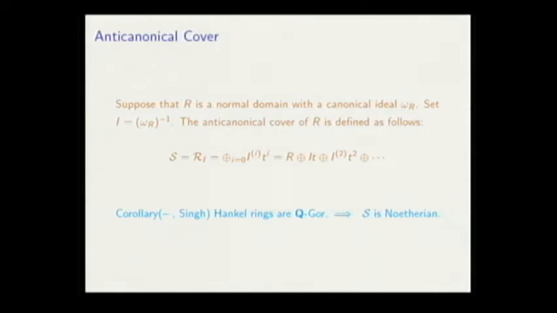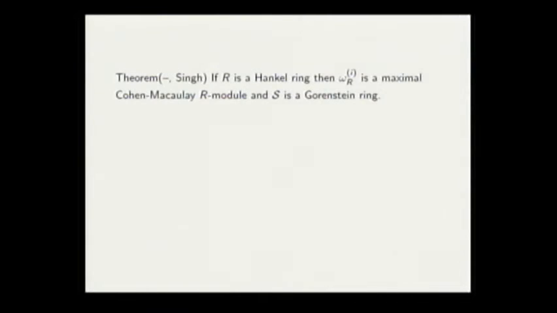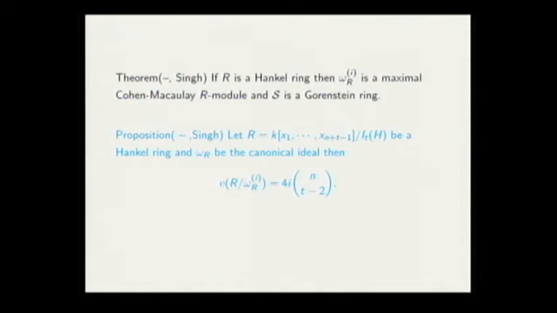It is a result of Goto-Herrmann-Nishida-Villamayor to show when a symbolic Rees algebra can be a Cohen-Macaulay ring. This is a sufficient and necessary condition. So hopefully we could show that not only the canonical ideal, but all symbolic powers of the canonical ideal are maximal Cohen-Macaulay R-modules, and so S is a Gorenstein ring. So we can study the singularity of this as a singularity of the ring R also. And as a lateral result, we could also compute the multiplicity of all the symbolic powers of the canonical ideal also.